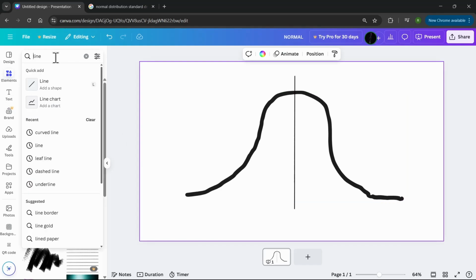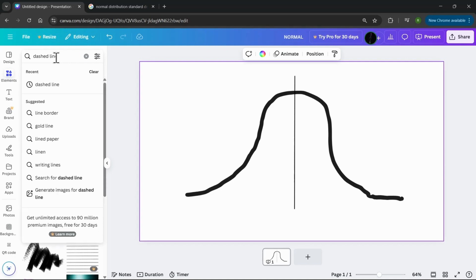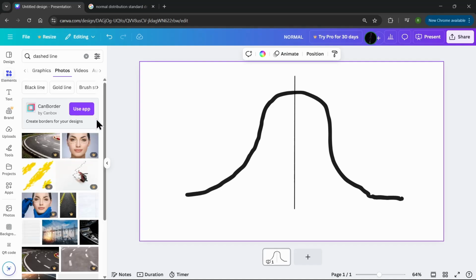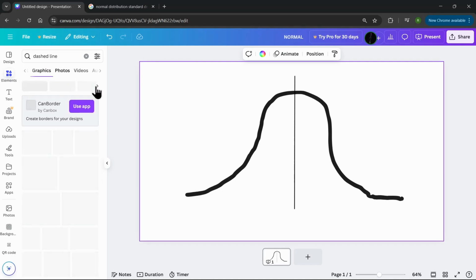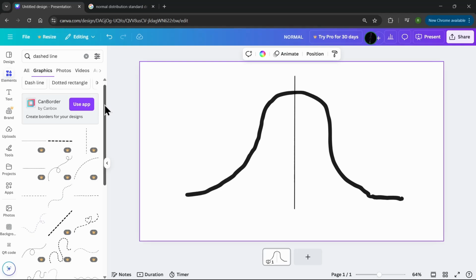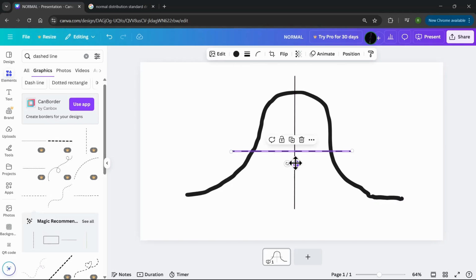Let me get a dashed line. Does that work? I'm sure there's a better way to show this to you guys, but I don't know how to do that. So, okay, what we're going to look at now is that half of this is 50% of the population and half of this is 50% of the population.